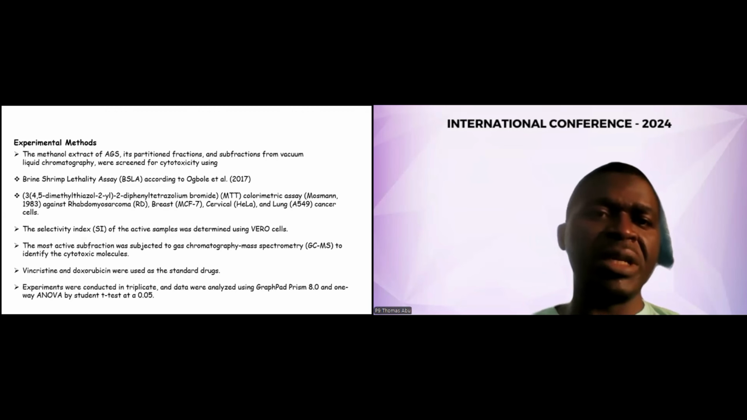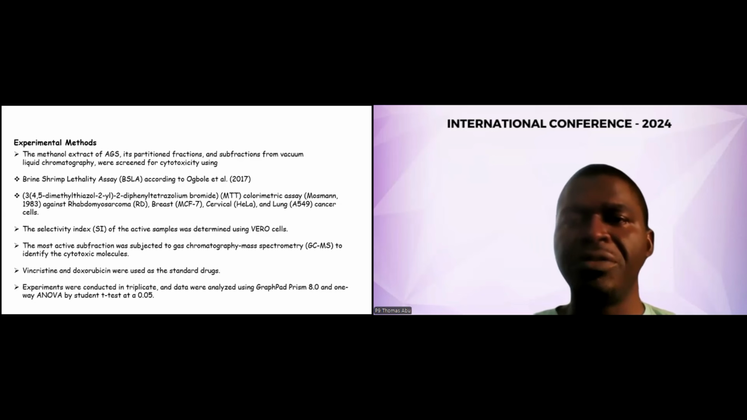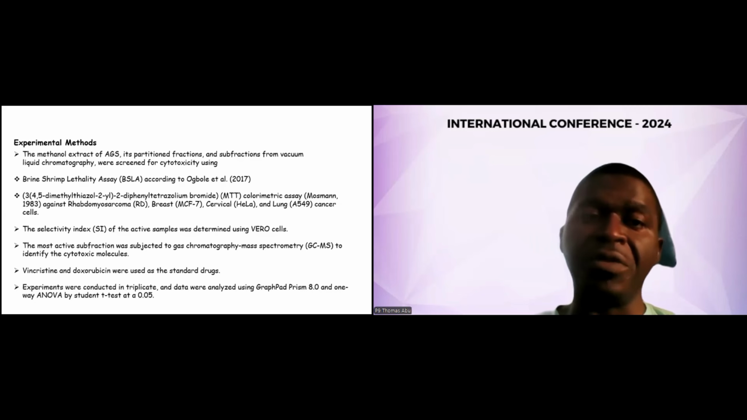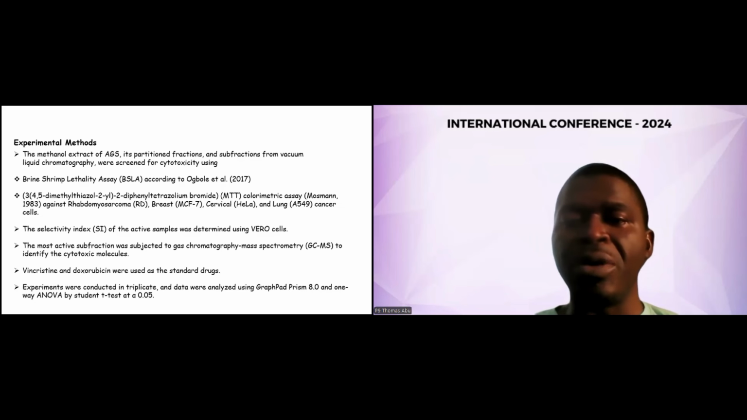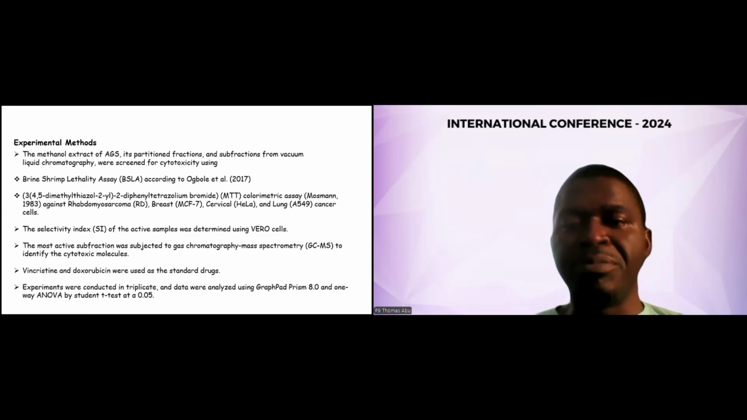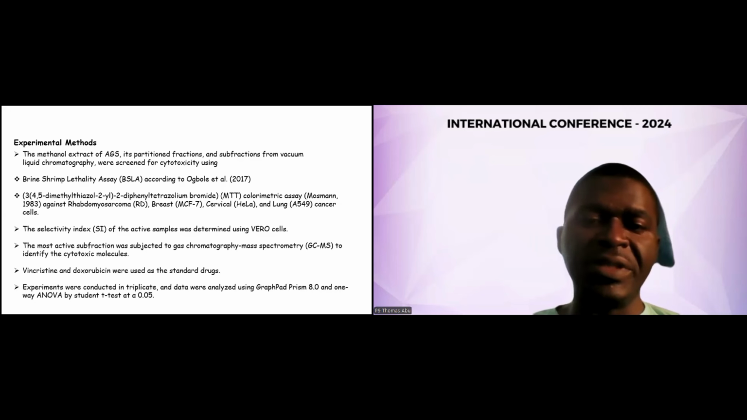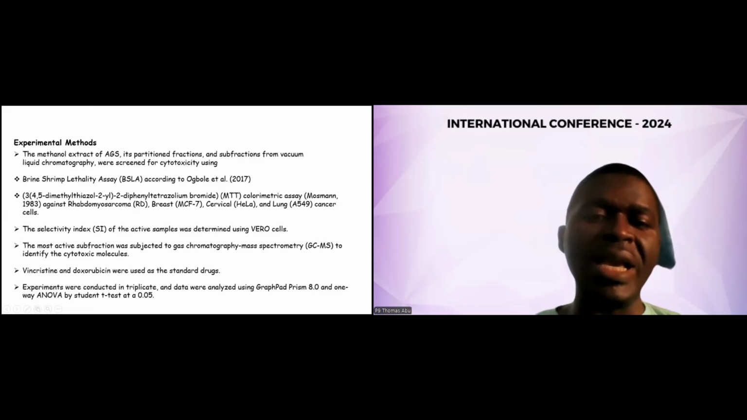Now, these are the experimental methods. The methanol extract of Albizia glaberrima stem bark, its partition fractions and subfractions from vacuum liquid chromatography were screened for cytotoxicity using the brine shrimp lethality assay and also the MTT assay. We screened our samples against rhabdomyosarcoma, breast cancer, cervical cancer, and lung cancer cells. The selectivity index of the active samples was determined using various cells. Now, why is this important?